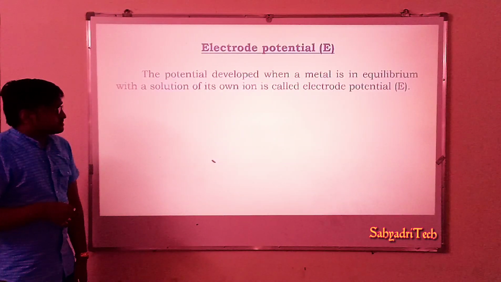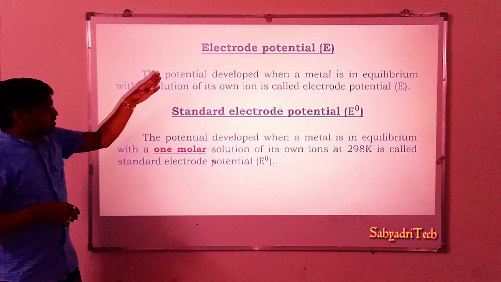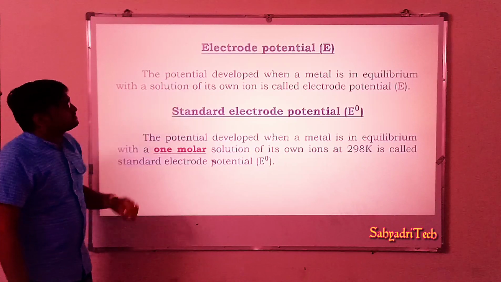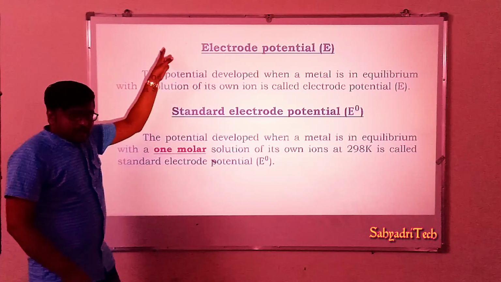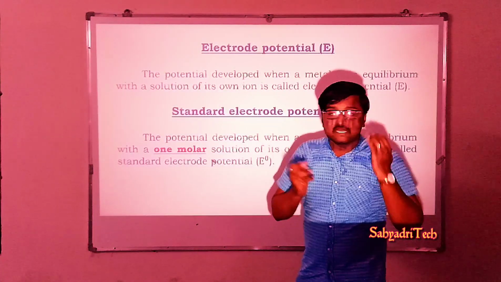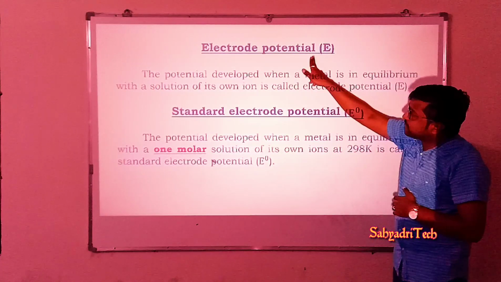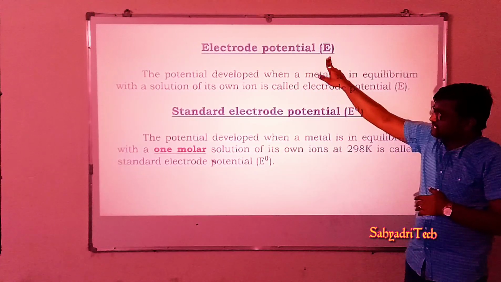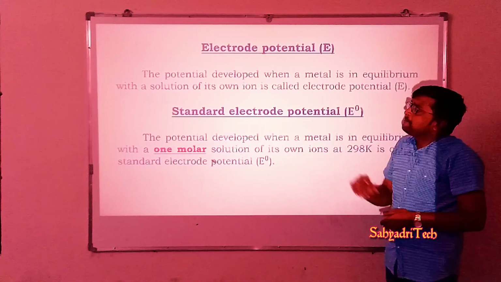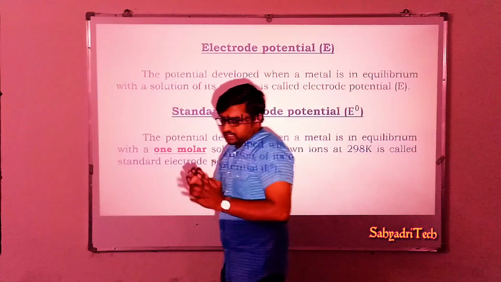Then coming to electrode potential and standard electrode potential. So, the definition. I hope you have come to know how potential develops. Now coming to the definition, electrode potential is abbreviated as E, standard electrode potential is abbreviated as E naught. Now electrode potential, what do we say?